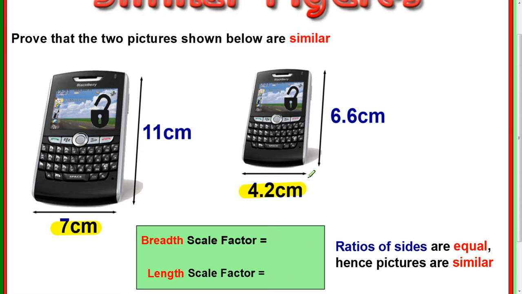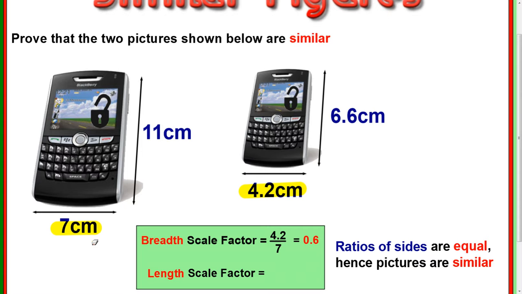There are the corresponding sides, the breadths at the bottom. So if I take those two numbers and divide them, I'll get a numerical answer. 4.2 divided by 7 is 0.6. Now I always go from the second shape and divide by the first number. The reason for that is you can see that this shape is getting smaller. So the scale factor, if you're getting smaller, should really be less than 1. To make something bigger, you should really multiply by something greater than 1. So if you always do the second number divided by the first number, you'll get an appropriate scale factor.